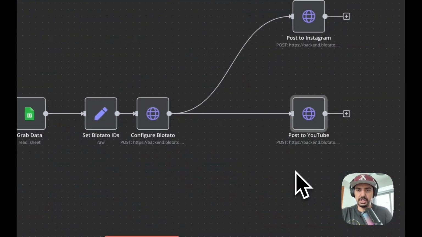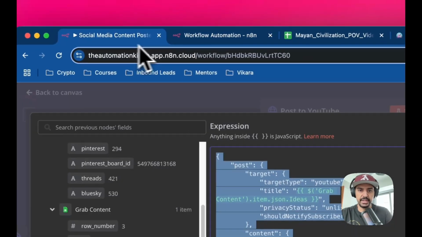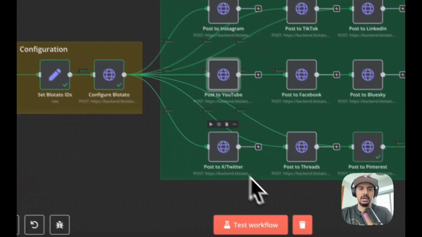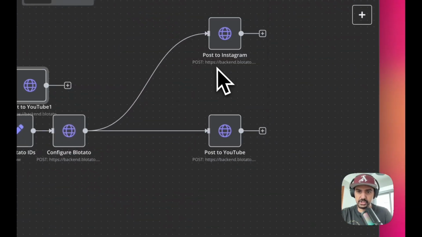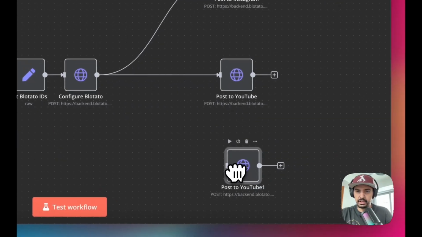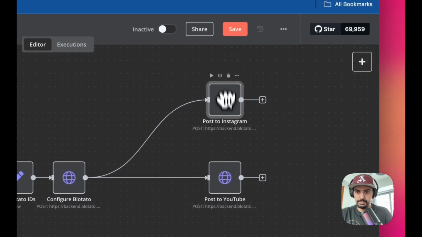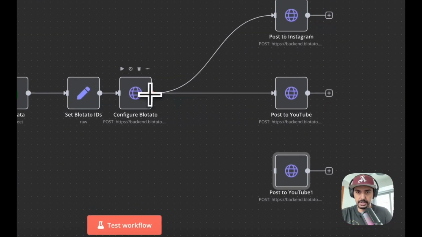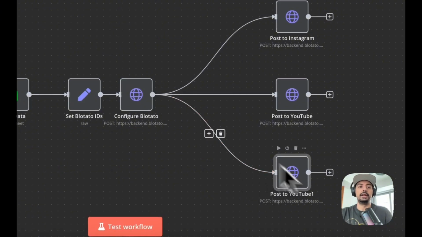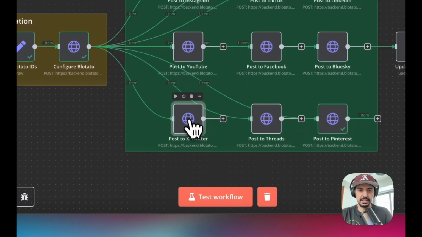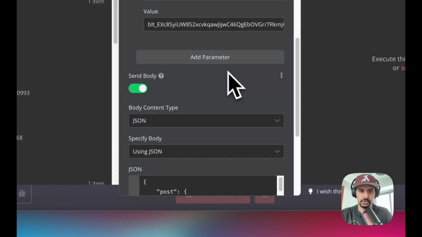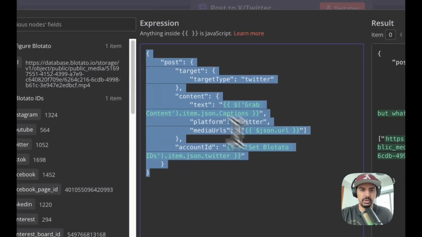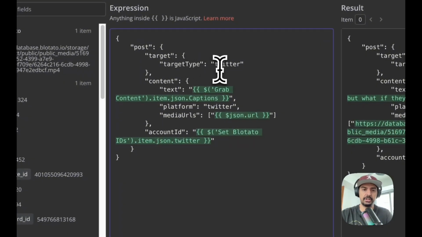So that one's done. The next one we're going to do, let's have a look at the original. Just come out of this. We're going to do post to X Twitter. Okay, so same again. I'm just going to duplicate this one, move it down a bit. Maybe just move this up, line it up a bit more. Copy, link this up, and then going back to the original, I'm just going to take the JSON code. Right, so head over to the JSON body, and this time I'm going to copy this, and all this means is now we've changed the JSON to target Twitter.